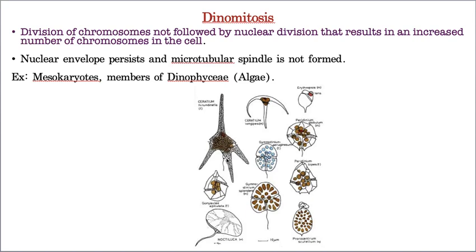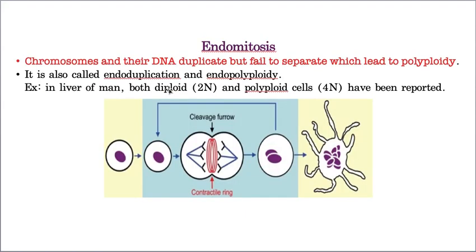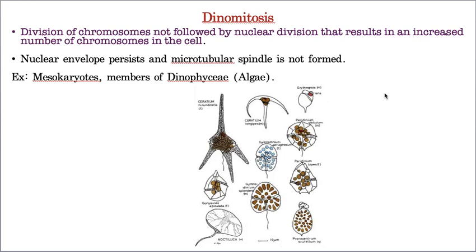For this also I brought one example: some mesokaryotes like Dinophyceae members. Hope you know, in the plant kingdom I explained very clearly, these are members of algae. In these dinoflagellates of algae, dynomitosis takes place. The only difference is that in endomitosis the spindle fiber formation can be seen, whereas here the duplication of the chromosomes and DNA takes place without spindle fiber formation. This is the difference between endomitosis and dynomitosis.